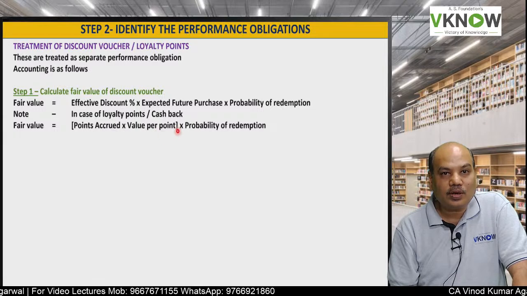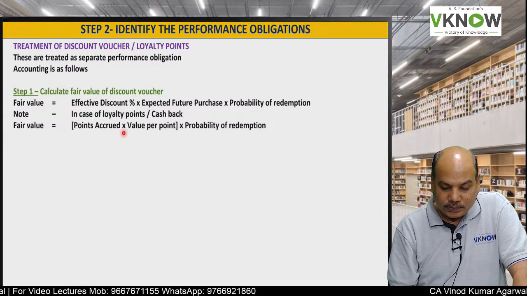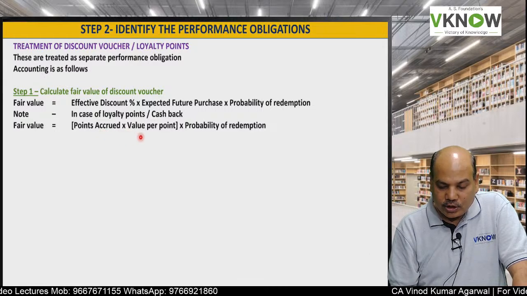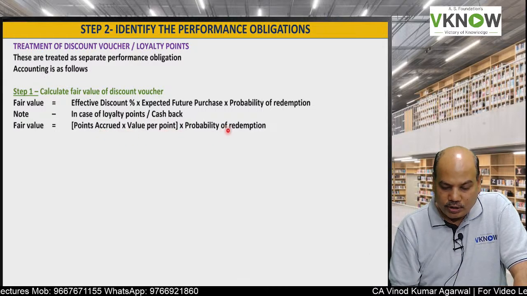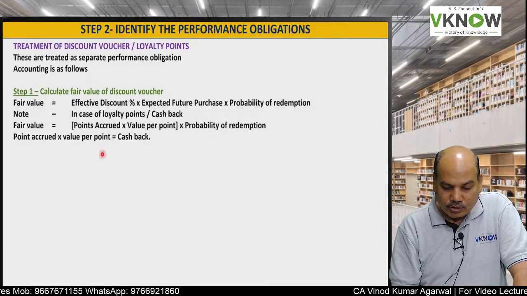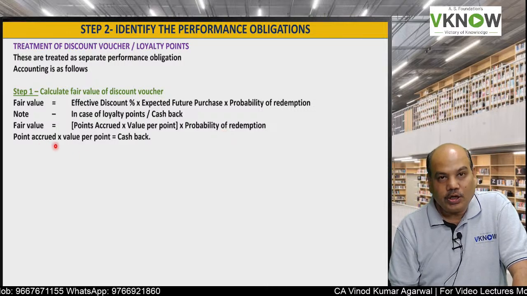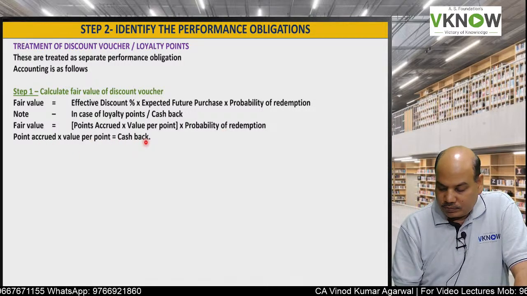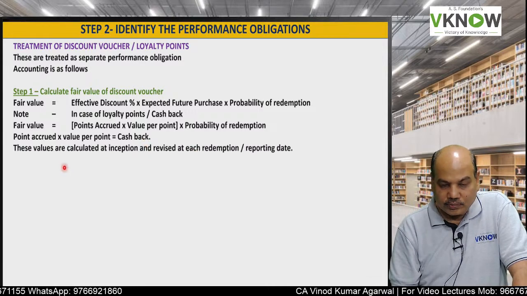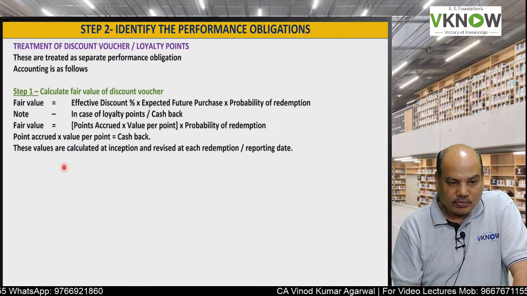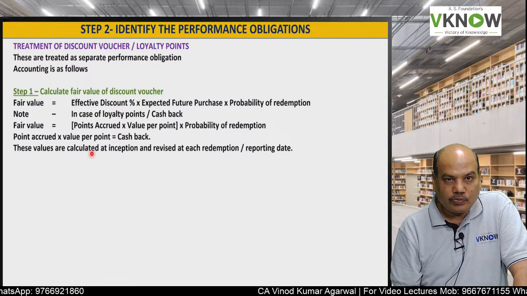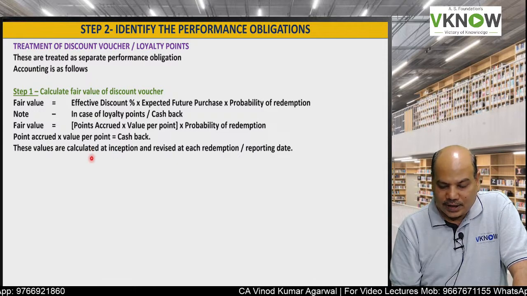So this is how you will do the valuation of discount vouchers, loyalty points or cashback. Depending on the scheme, we will do the calculation of the fair value of discount vouchers, loyalty points, and cashback.